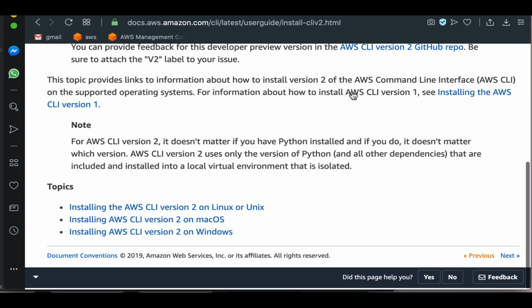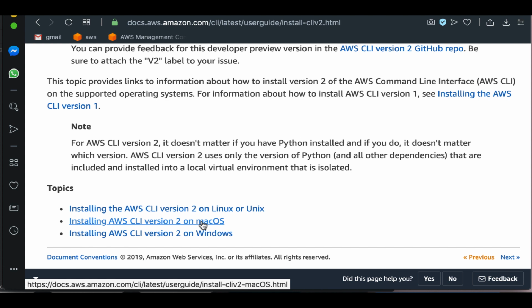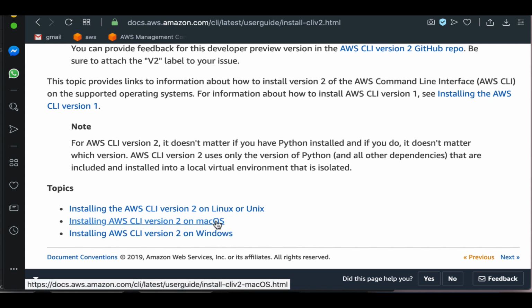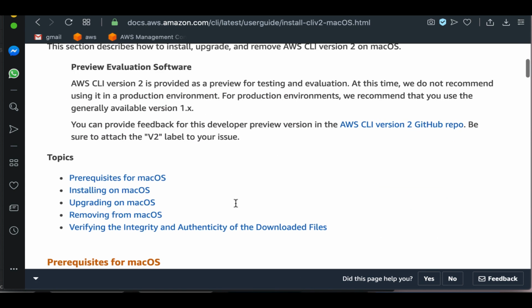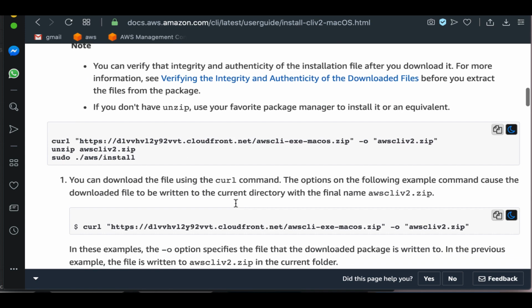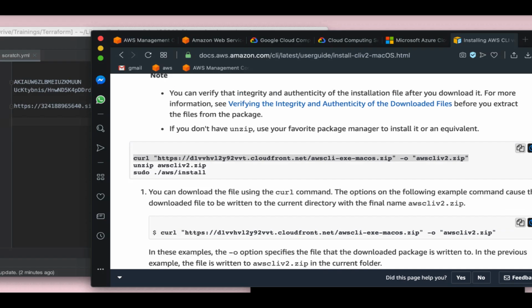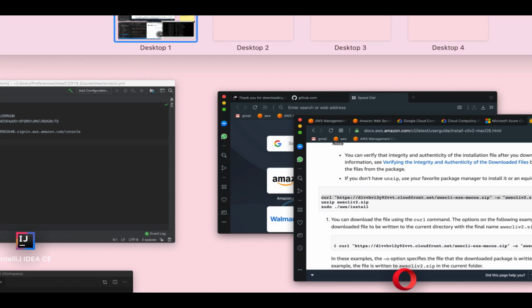So I'm going to go with Mac OS. You should be using Linux or Unix or Mac OS, you should not be using Windows, but if you are, then go the Windows route. I'm going to go to the Mac OS route. So first thing first, where is my iTerm?